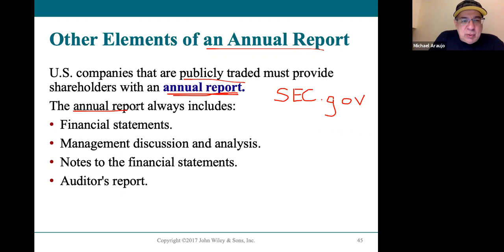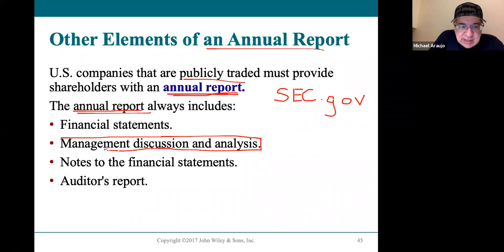So an annual report will always have some very important pieces of information. And I'm going to rearrange these a little bit because of how they actually show up in an annual report. What you'll see in an annual report first and foremost is management will discuss the financial condition of the company, and it tends to be a pretty long part of the annual report.